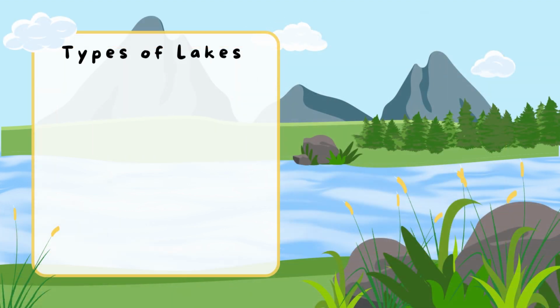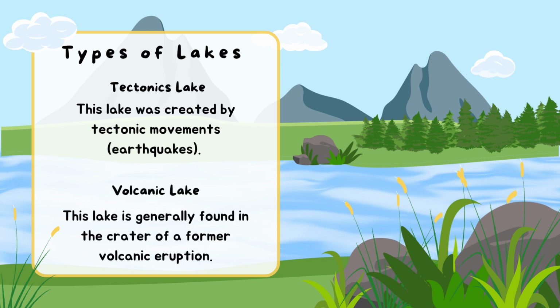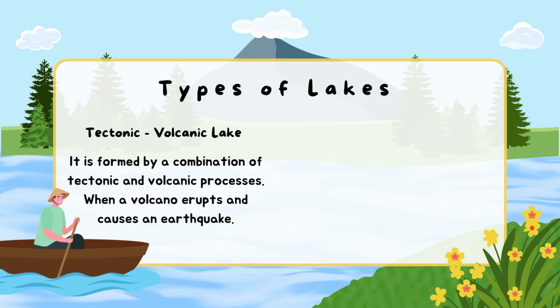Types of lakes. Tectonic lake. This lake was created by tectonic movements, earthquakes. Volcanic lake. This lake is generally found in the crater of a former volcanic eruption. Tectonic volcanic lake. It is formed by a combination of tectonic and volcanic processes, when a volcano erupts and causes an earthquake.